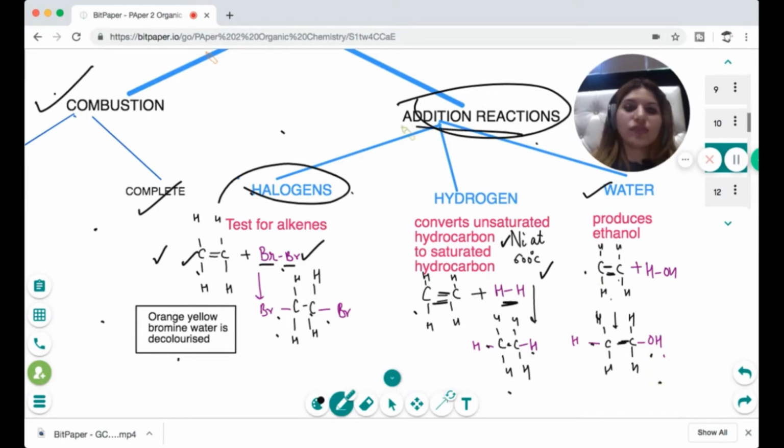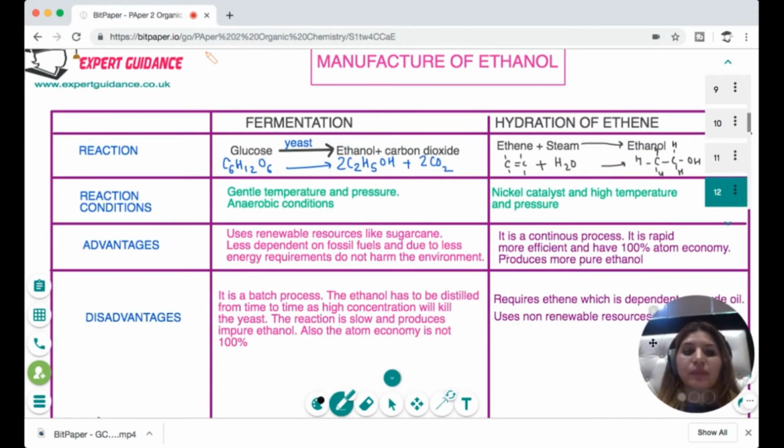So by addition reaction from alkene, you can get haloalkanes, you can get alkanes back, and when you use water, you can get alcohols. So these are all the reactions of alkene. Make sure you are able to write these whole reactions. Next is very important, manufacture of ethanol.